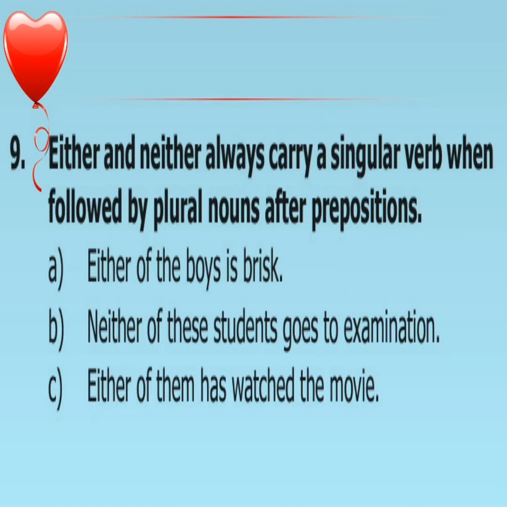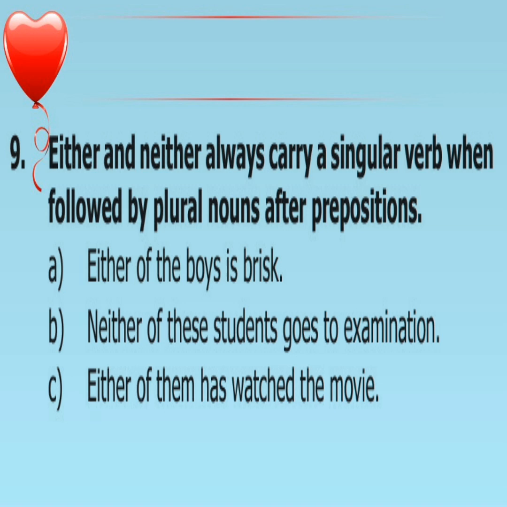Either and neither always carry a singular verb when followed by plural nouns after a preposition. Example, either of the boys. Boys is plural, so you think we should write are, but the keyword either of is there, so the verb is singular. Next example, neither of these students goes to examination.